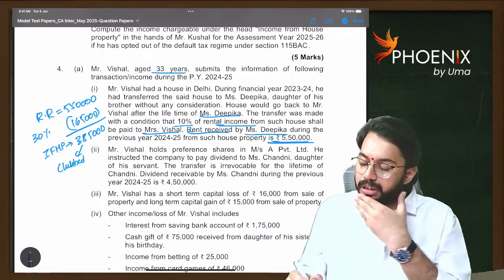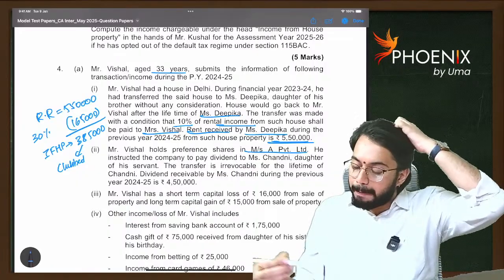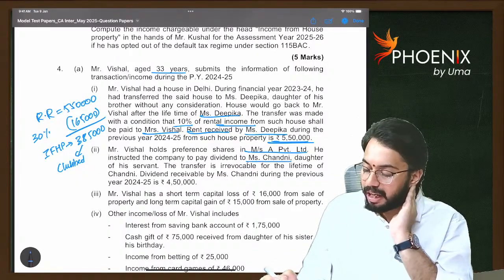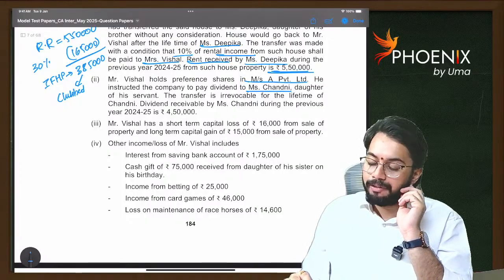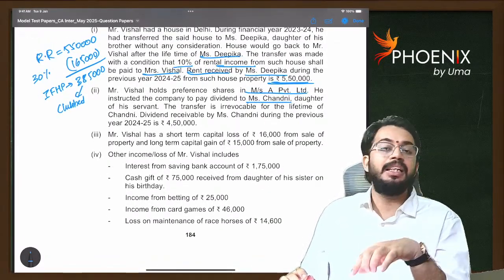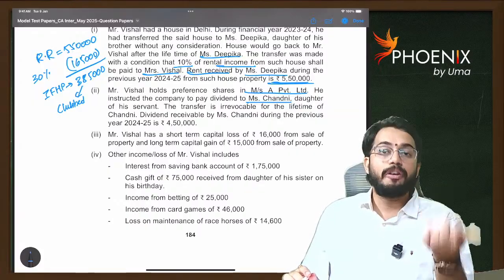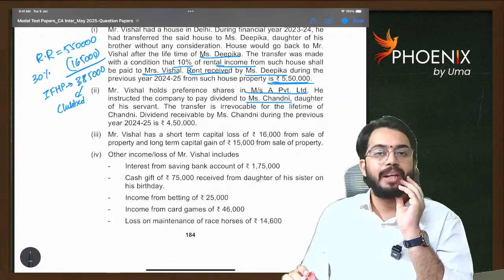Mr. Vishal holds preference shares in Merces A Private Limited. He instructed the company to pay dividend to Miss Chandani, daughter of his servant. The transfer is irrevocable for the lifetime of Chandani. Dividend is receivable by Miss Chandani. See, this is the case of transfer of income without transfer of asset. Here also clubbing provisions will get attracted.